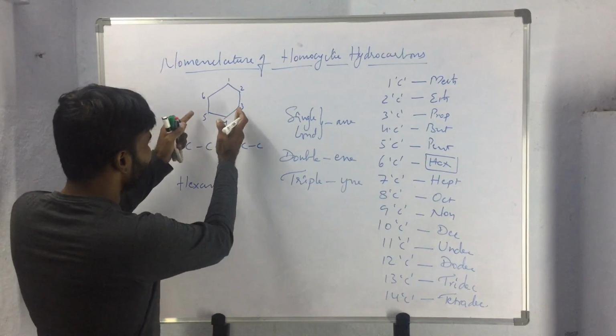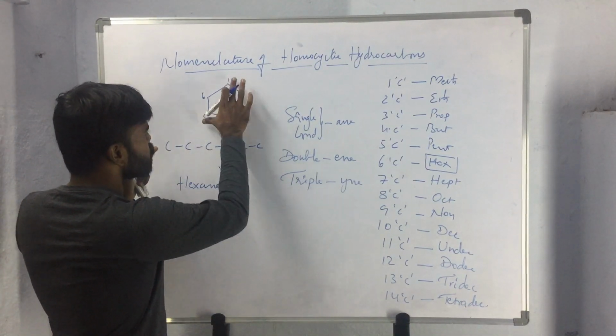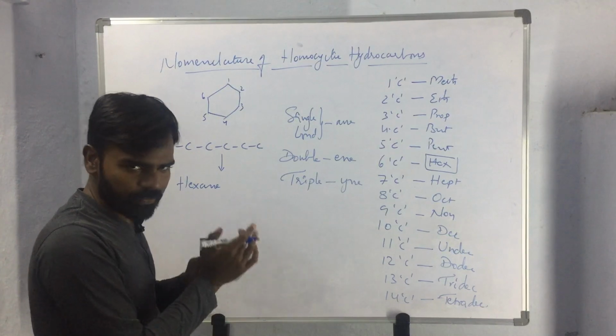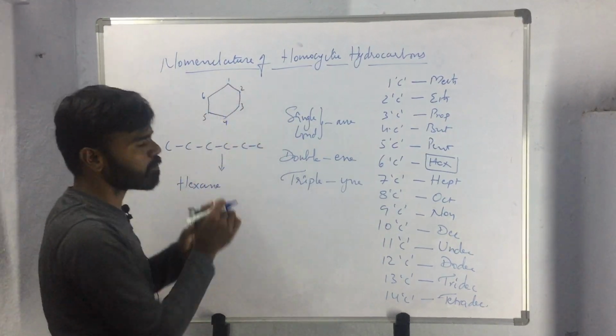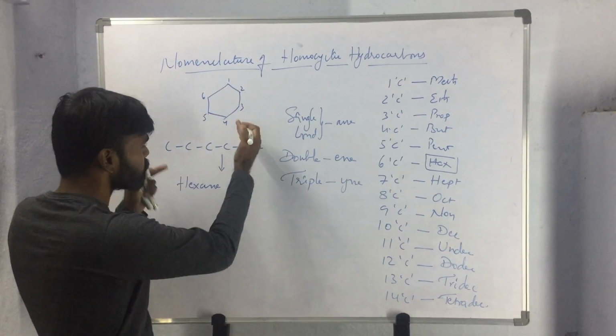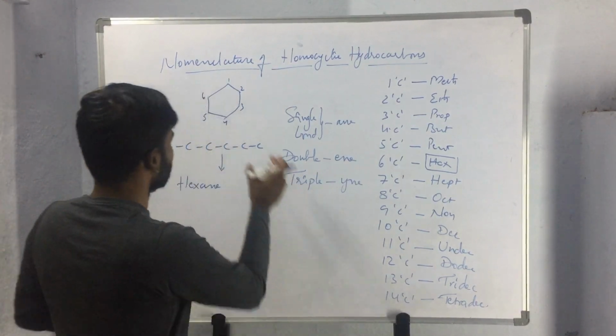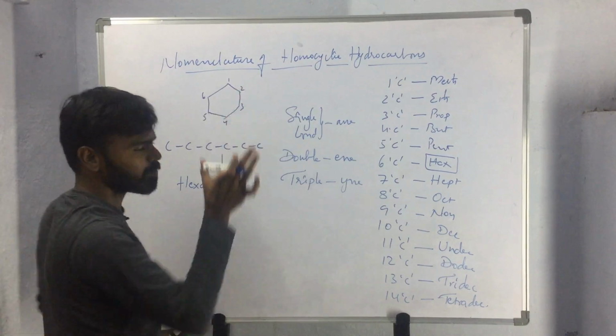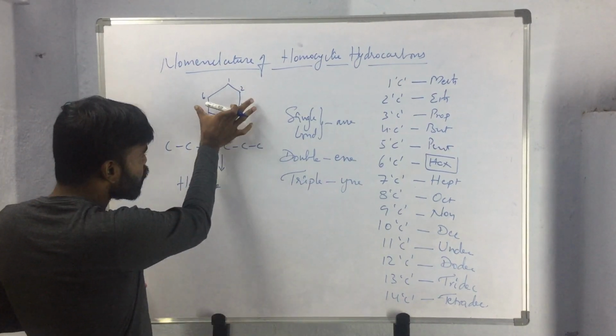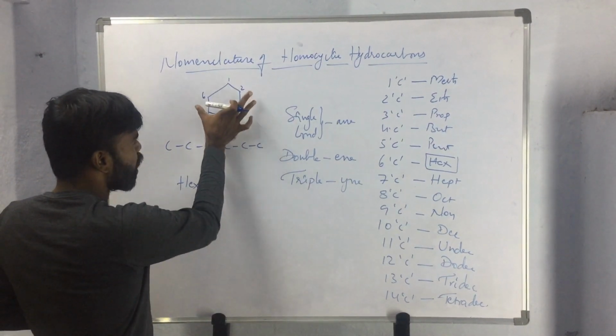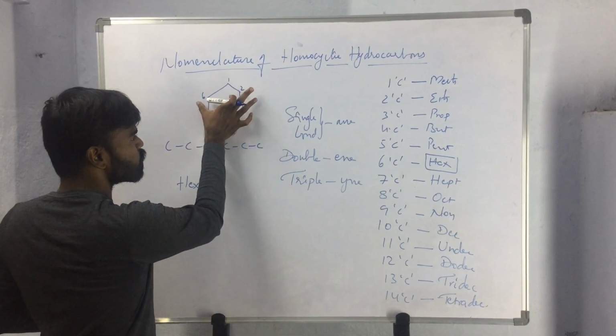So how many carbon atoms a closed ring system contains, we have to select first. Then after counting the number of carbon atoms, the respective open chain compound, that means here 6 carbon atoms are present. So the respective open chain compound, that means how many carbon atoms are present in the closed ring system.